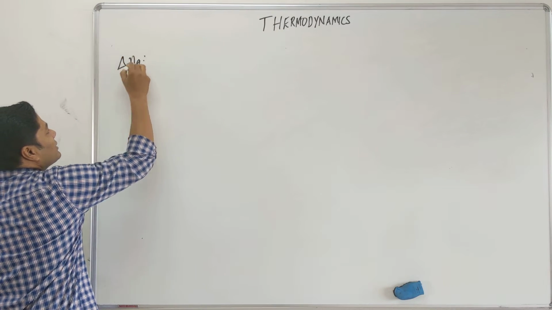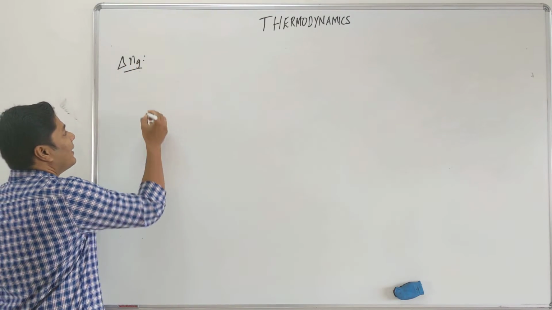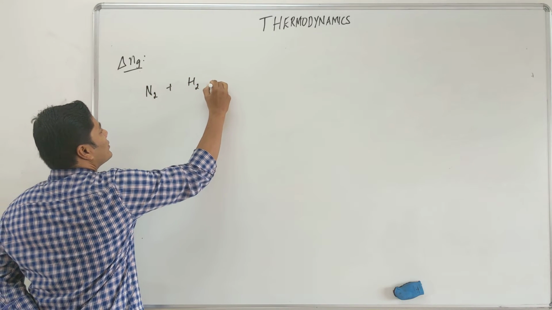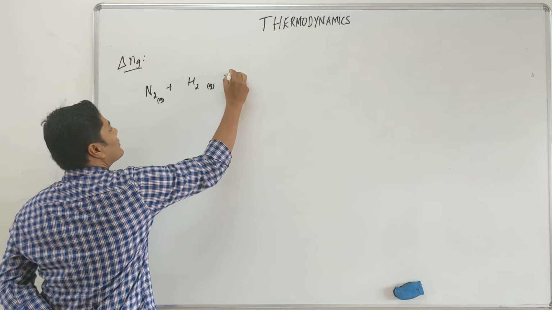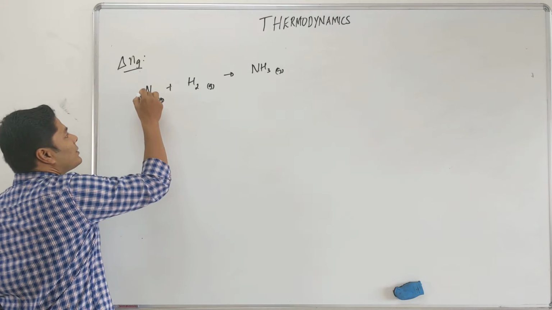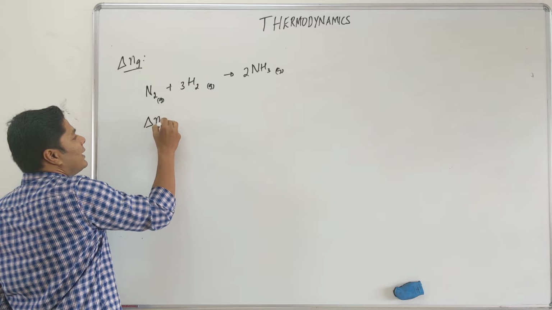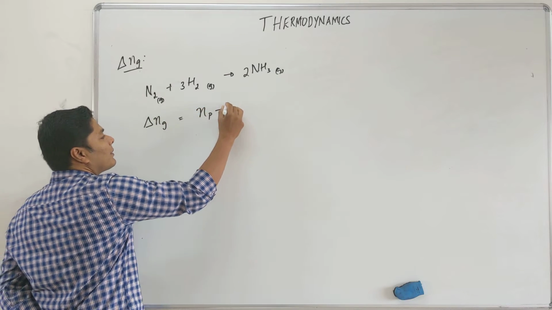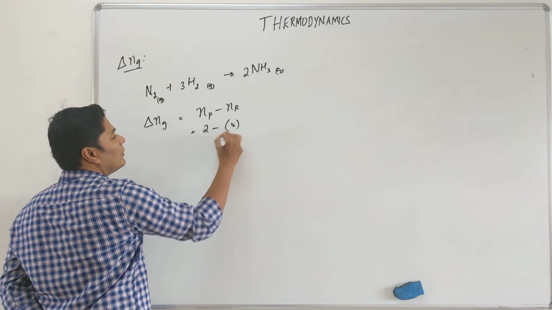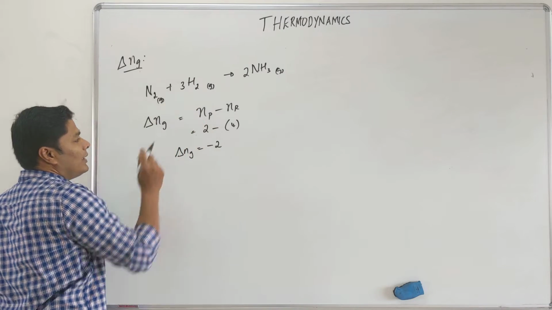del Ng. I am building it slowly so that thermodynamics gets easier. We are going to calculate del Ng, just basic, or Haber's process. N2 plus H2 gas gives NH3 gas. So N2, so there is 2 of them, that makes it 3. So del Ng is nothing but moles of product minus moles of reactant. That's going to be 2 minus 3 plus 1, 4, equals minus 2. Again, I am looking at only gases.